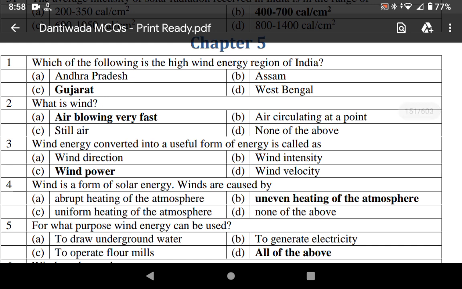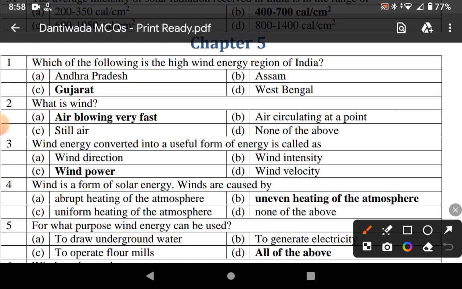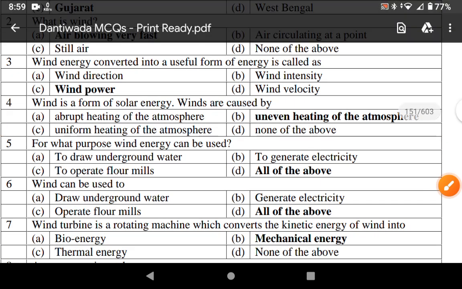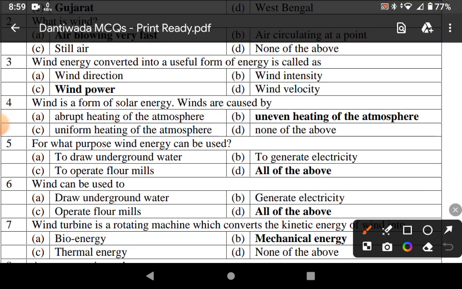Which of the following is the high wind energy region in India? Gujarat. What is wind? Air blowing very fast is known as wind. Wind energy converted into a useful form of energy is called wind power. Wind is a form of solar energy, and winds are caused by uneven heating of the atmosphere.